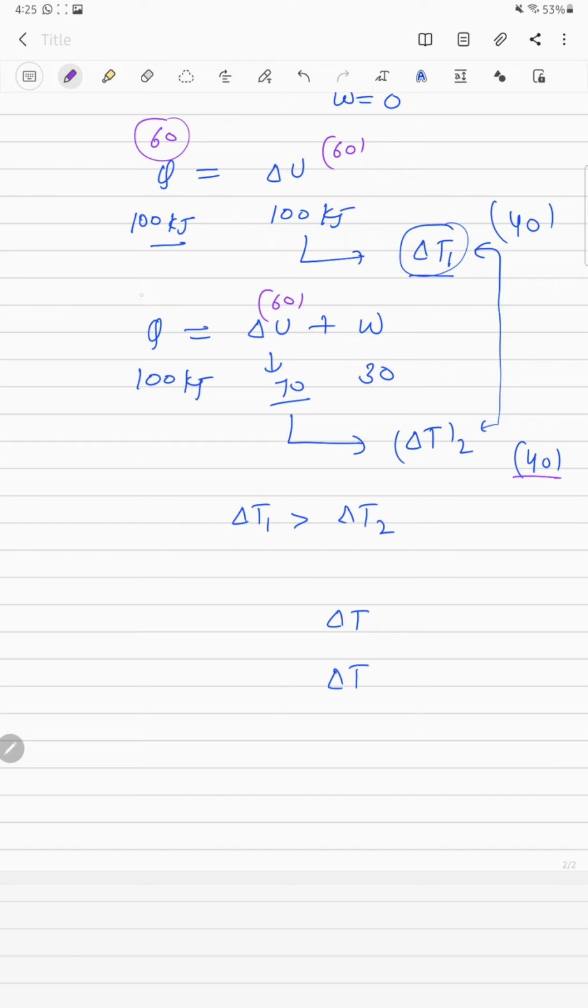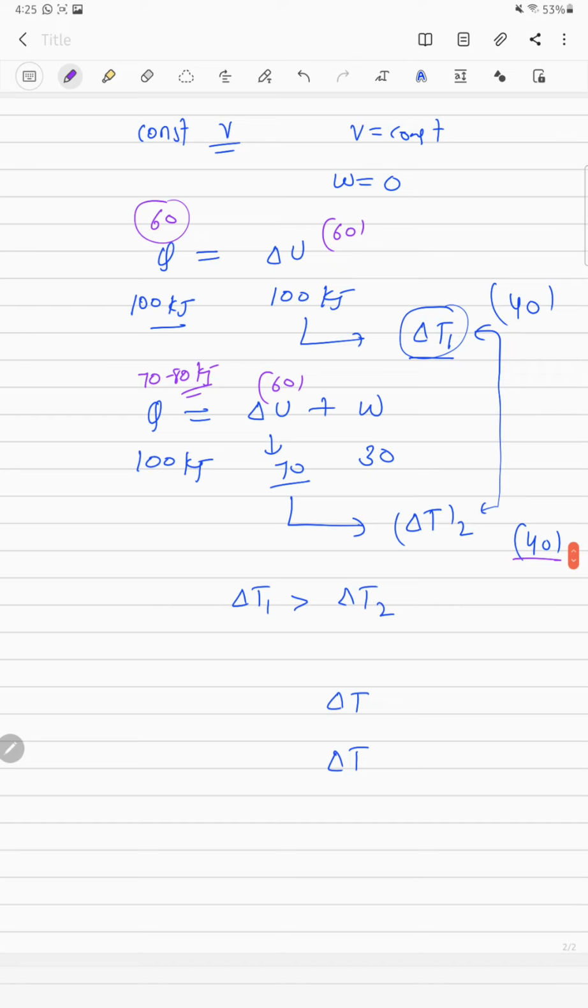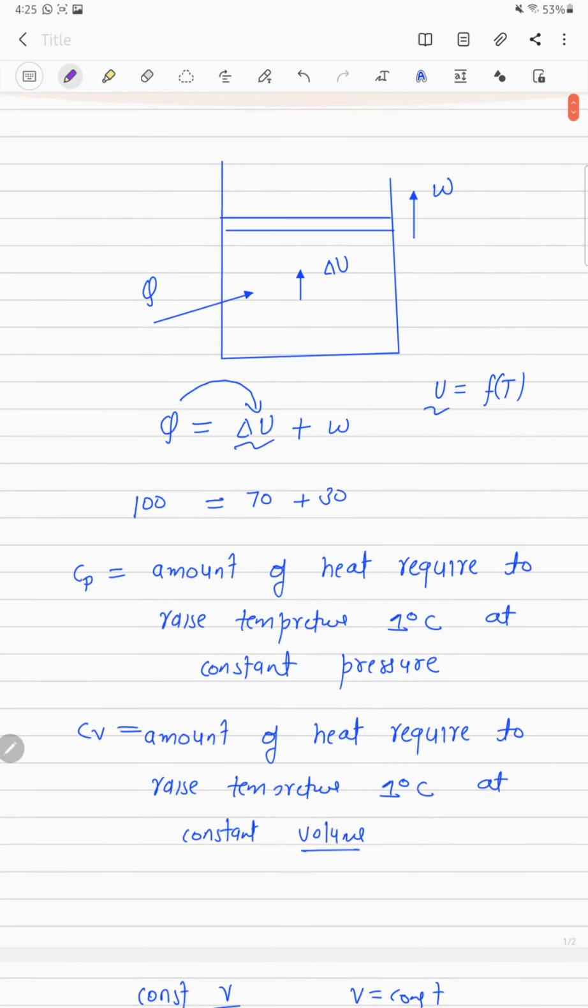So suppose we will require 70 or 80 kilojoule. So we can see that for the same temperature change we require more heat in the constant pressure process. It is obvious because some part is going into work done also. In constant volume all the heat directly goes to delta U and no part goes to work done.